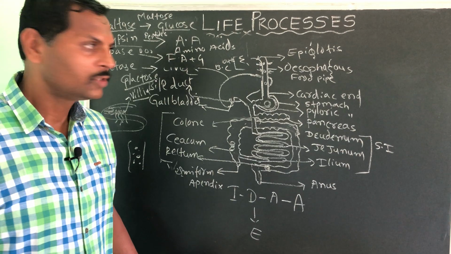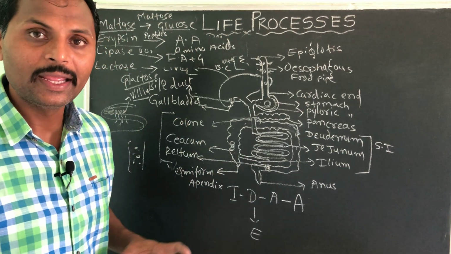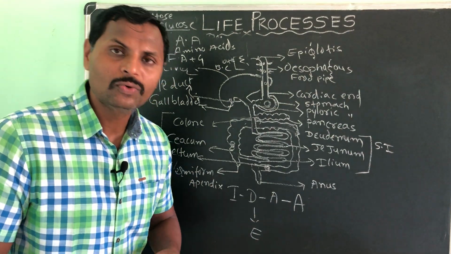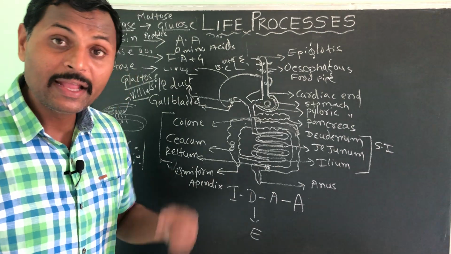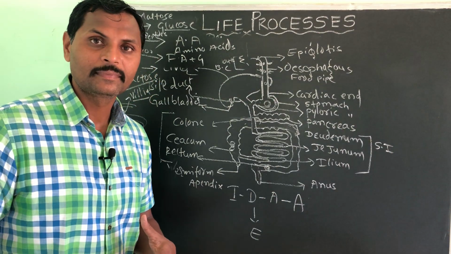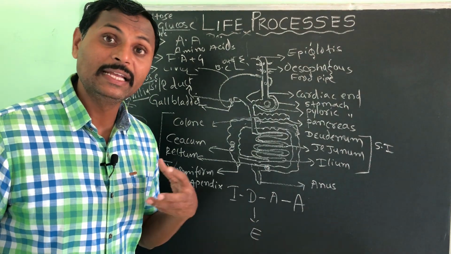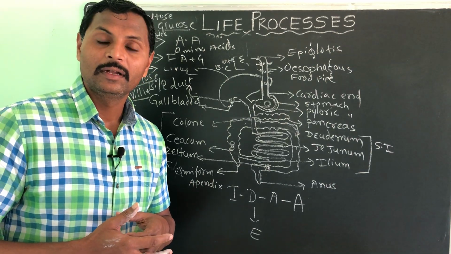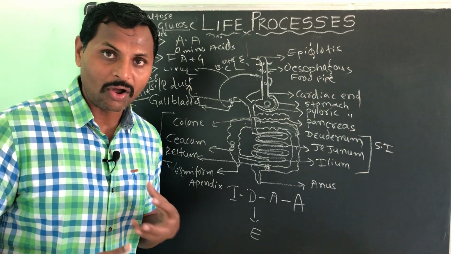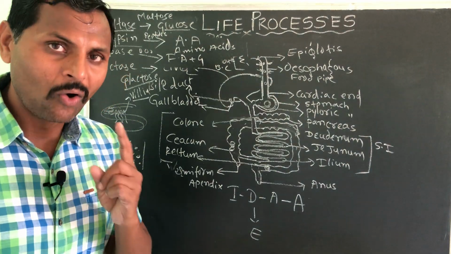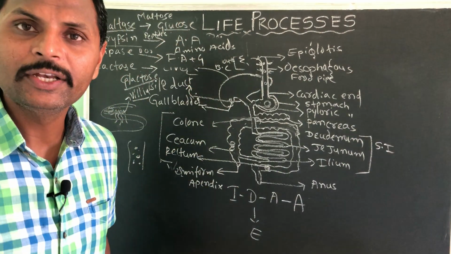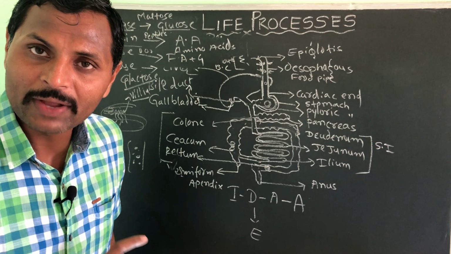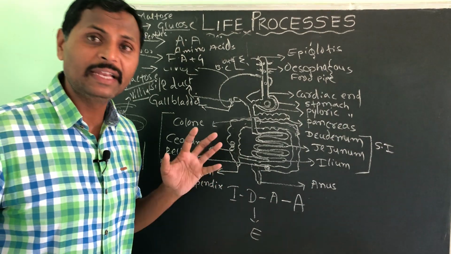Understood? Okay. So that's the way we supply nutrients to each and every cell, so that each cell gets energy, and from that each cell will work and each cell will divide. Totally, the metabolic activity should carry on in each cell. Understood? Okay, so that's all about nutrition in human beings, and we have discussed nutrition in amoeba also. I think you have understood this very clearly.